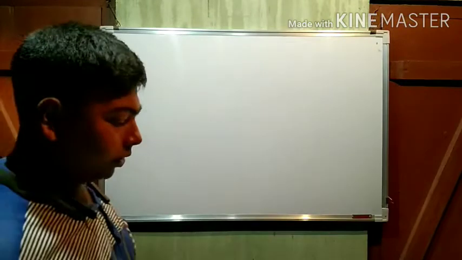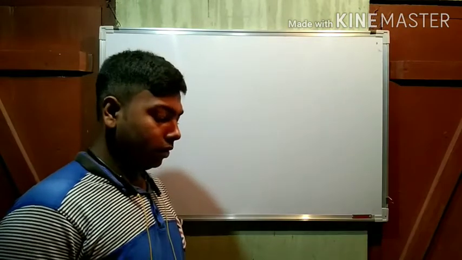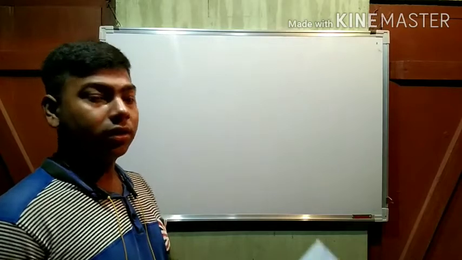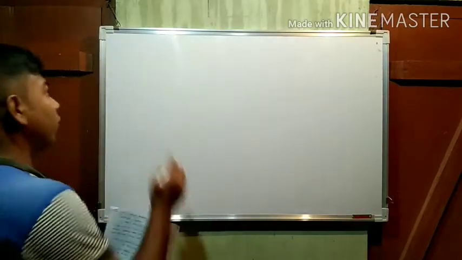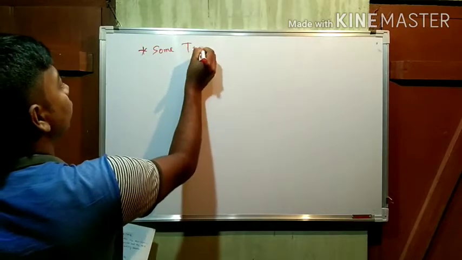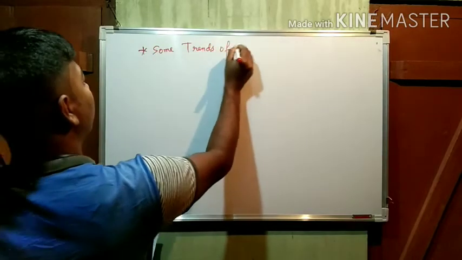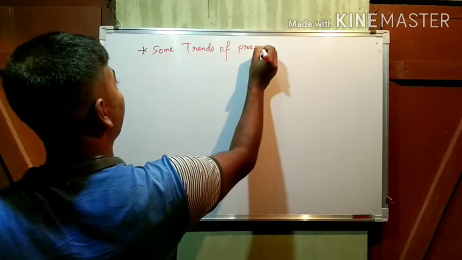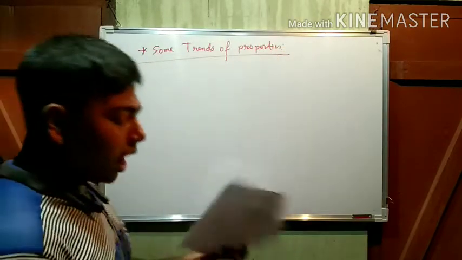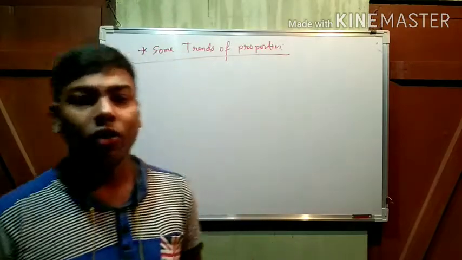See the next property. Next property is some trends of properties. Trends means how their properties are decreasing or increasing.